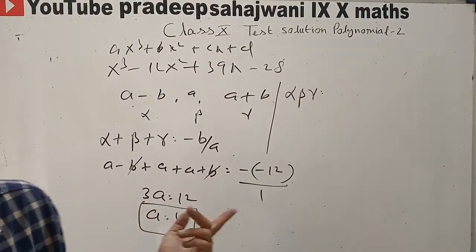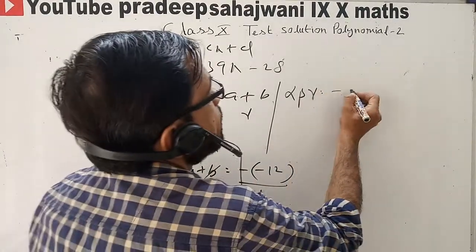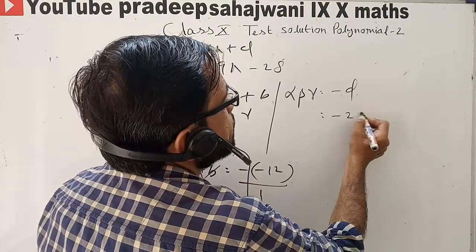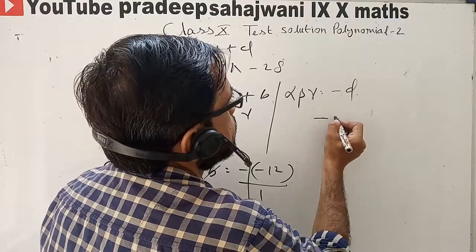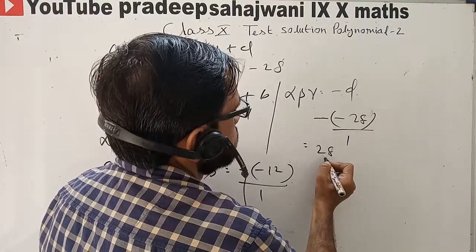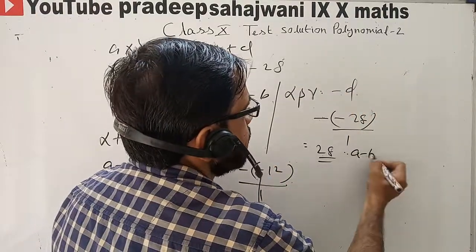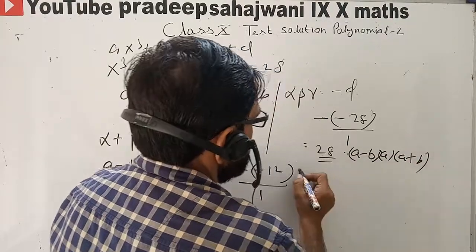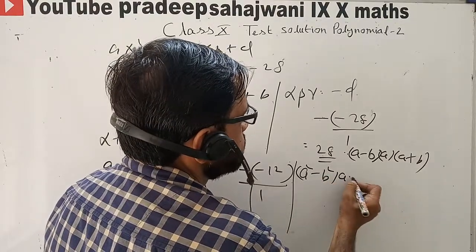And for d upon a we will take minus d upon a. What is d? 28. So minus 28 upon a is 1. So it is 28 product. So product is what? A minus b into a plus b. So this will be a square minus b square into a is equal to 28.